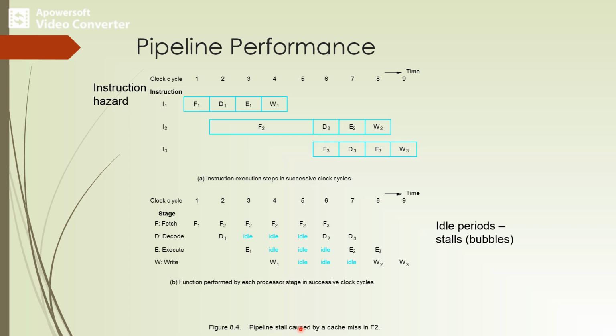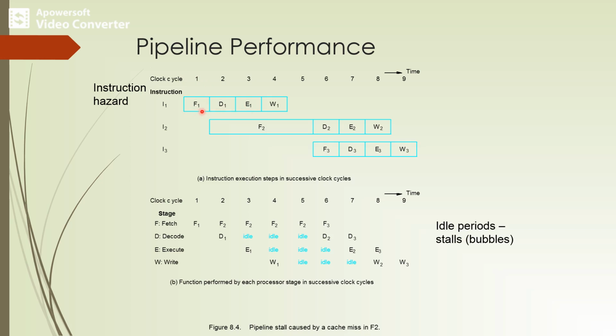The instruction fetch unit must fetch the instructions sequentially one after the other. So here we can observe that the instruction I1 is fetched by the processor during clock cycle 1. So I can say that instruction I1 is fetched from the cache in clock cycle 1 and its execution proceeds normally.